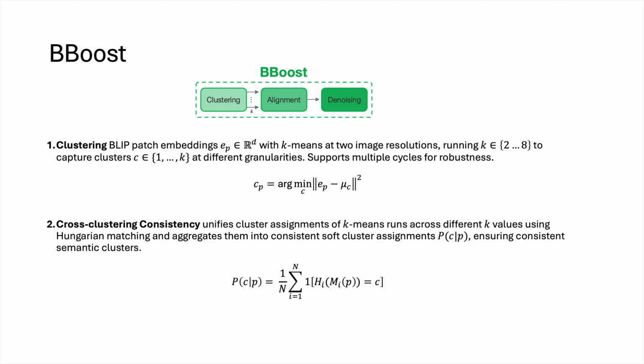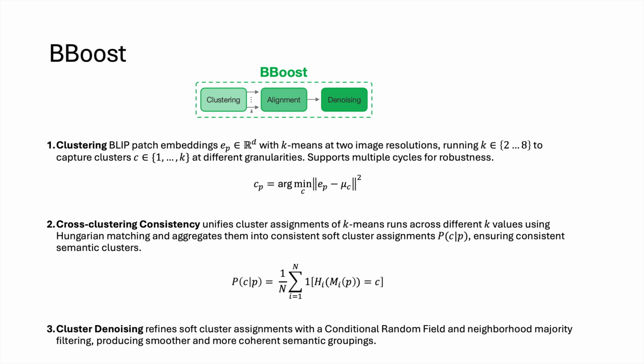The second step is intended to unify the cluster assignments of k-means that we just ran for different values of k into one representation. Using feature-based Hungarian matching, we match semantic clusters with each other across different runs and aggregate them into consistent soft-cluster assignments. In the final step, we remove any noisy patches that influence the consistency of semantic clusters as a result of the preceding 2 steps. For this, we use a conditional random field and neighborhood majority filtering, producing smoother and more coherent semantic groupings.